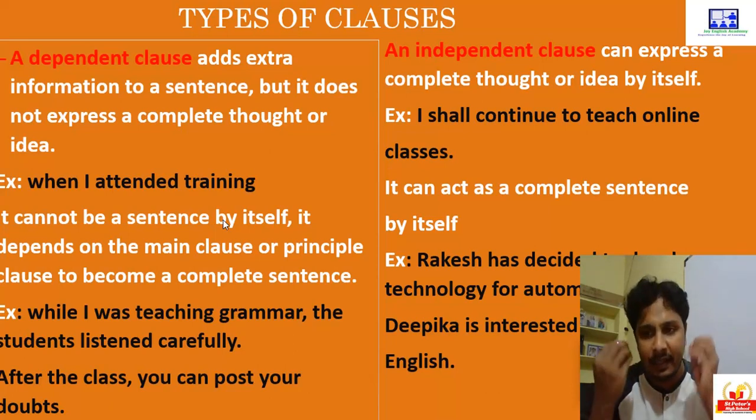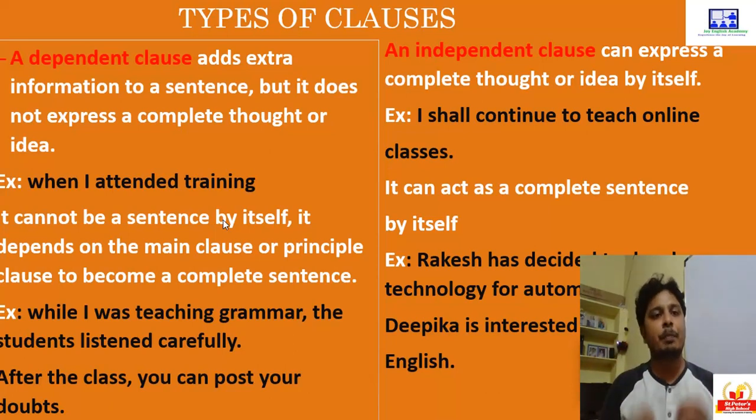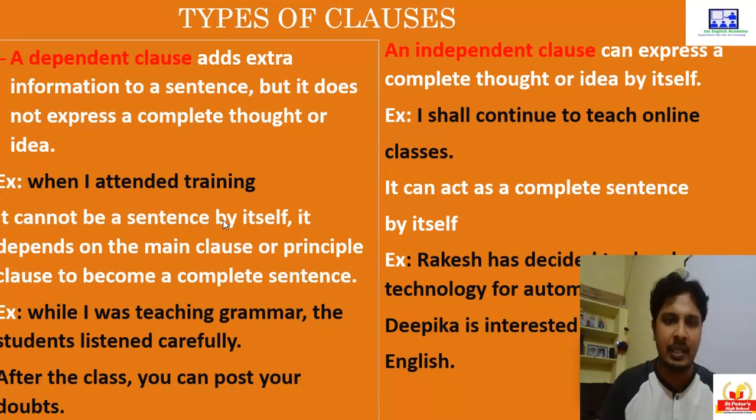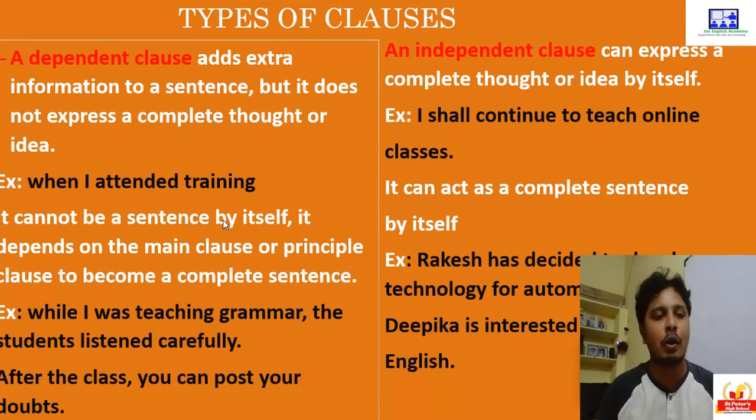It cannot be a sentence by itself. A dependent clause cannot express a complete thought and it cannot stand by itself. It has to take the help of the main clause or the principal clause to have a complete meaning. A dependent clause always depends on the main clause or the principal clause to convey a complete meaning.